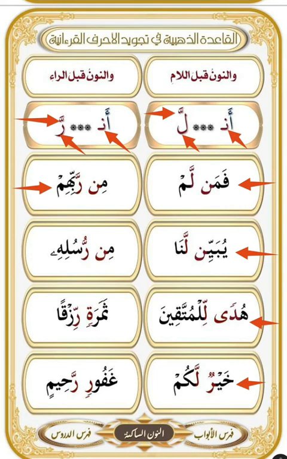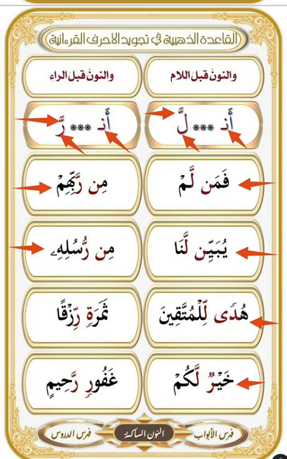Another example with نون ساكنة. من رسله. The mistake is to pronounce it إدغام with غنة. من رسله. And the إدغام is without غنة. من رسله.